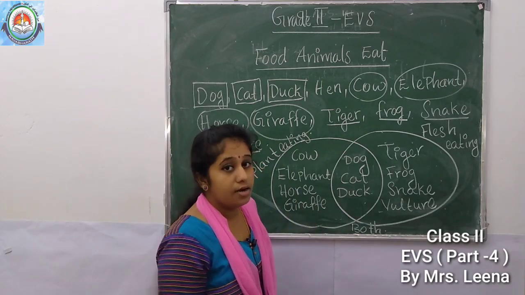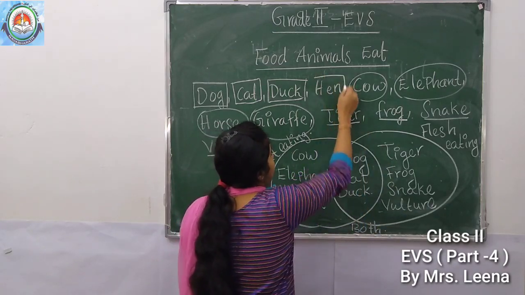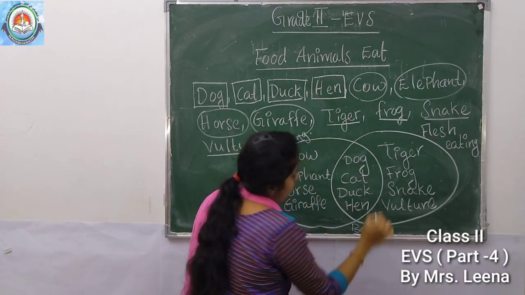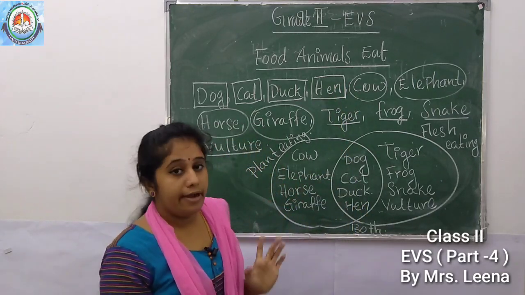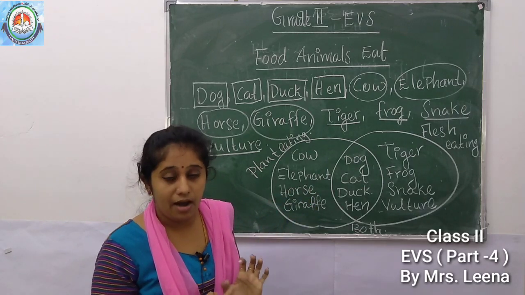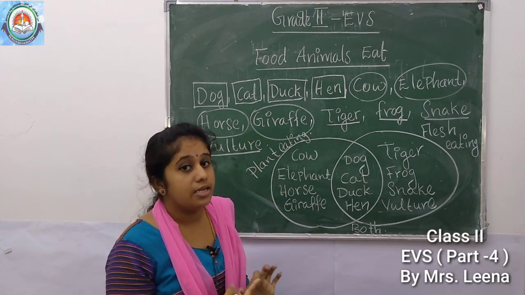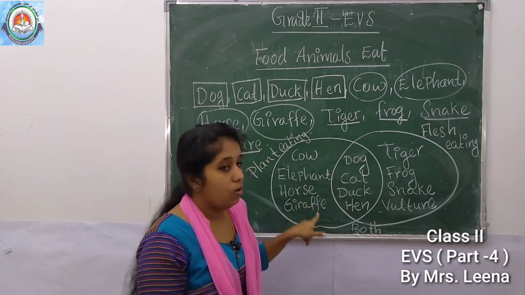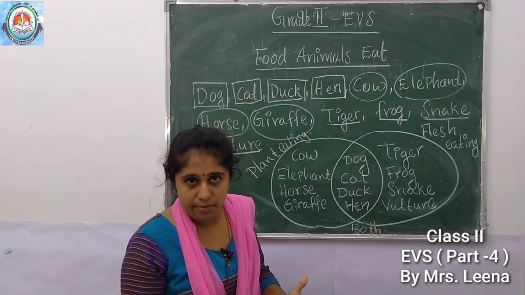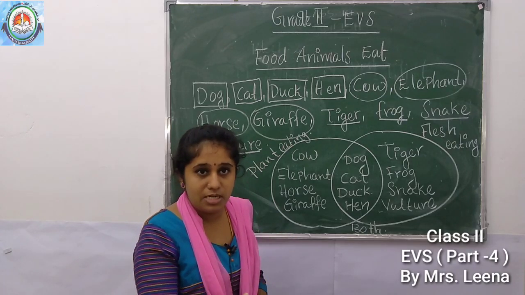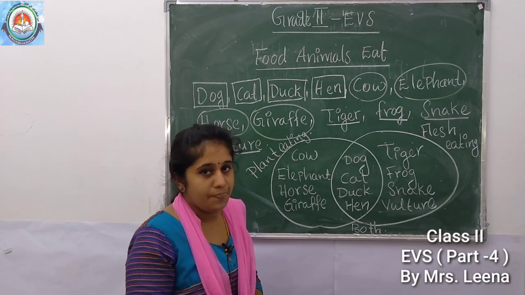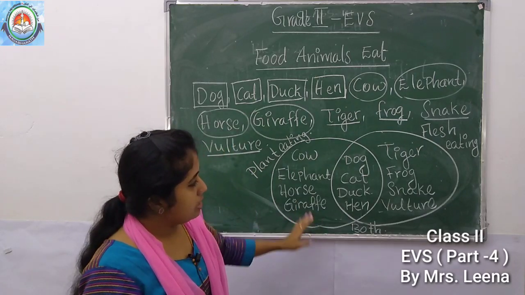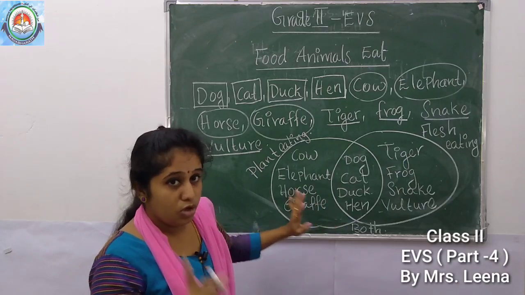Then last one, what? Hen. You can write here, hen. So, what do hen eat? Yes, grains, okay, rice, wheat, then small insects in the mud. So, hen eats plants and also what? Flesh of other animals. Insects means meat, okay, flesh of other animals. Understood? So, copy this Venn diagram to your notebook.